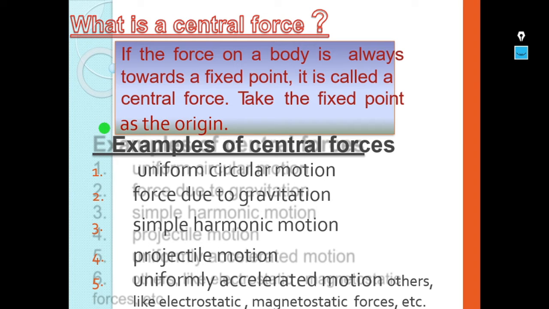Also, the electrostatic force of attraction or repulsion between two point charges is a central force. The force of attraction or repulsion is also considered a central force. And also the force acting on a mass attached to one end of a spring is called a central force, as in simple harmonic motion. All these come under examples of central force.